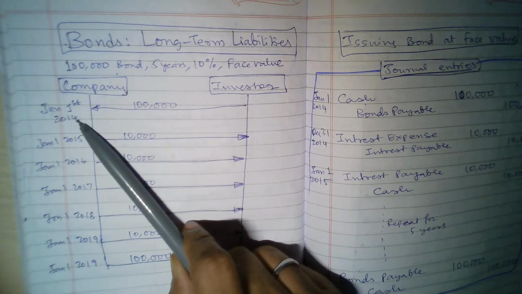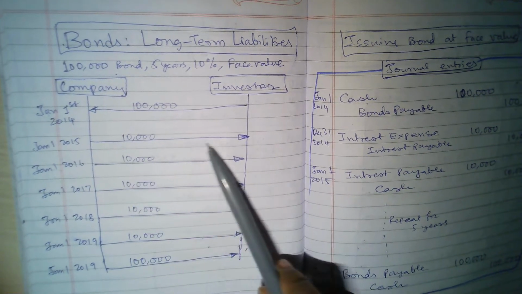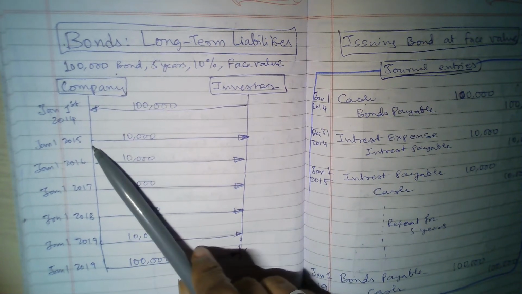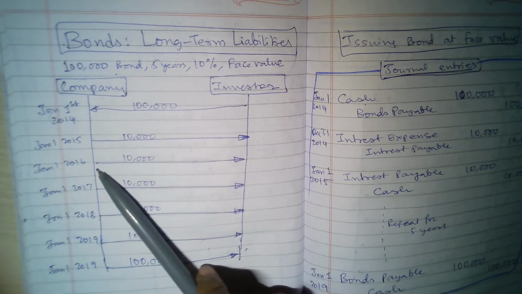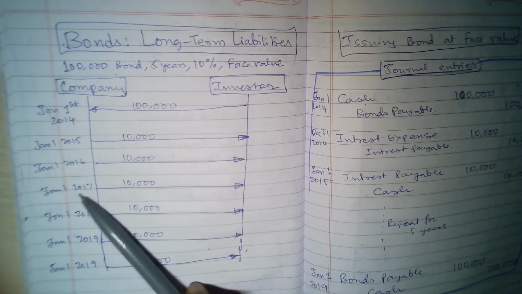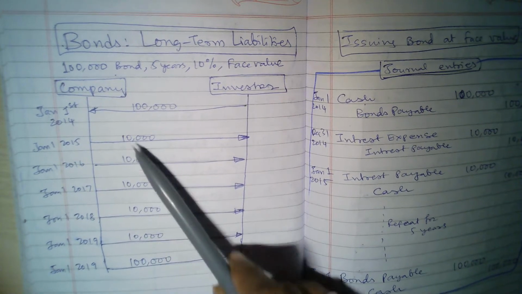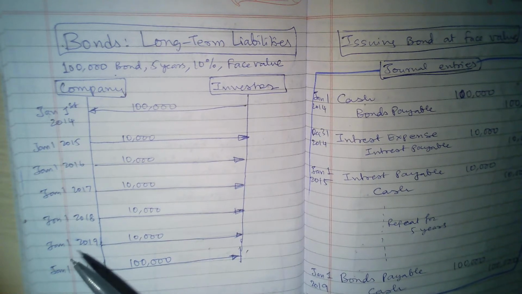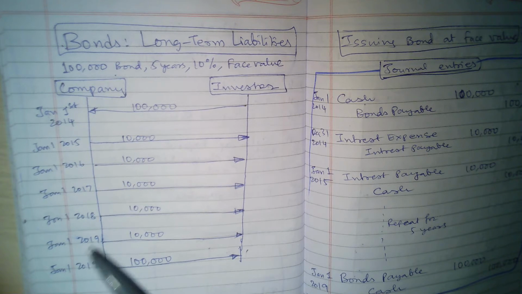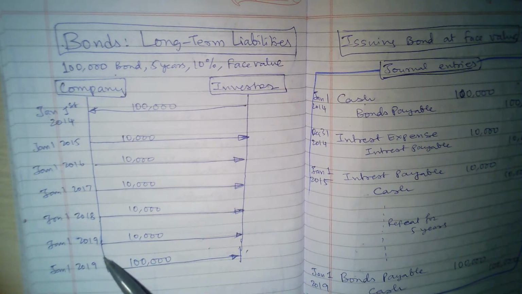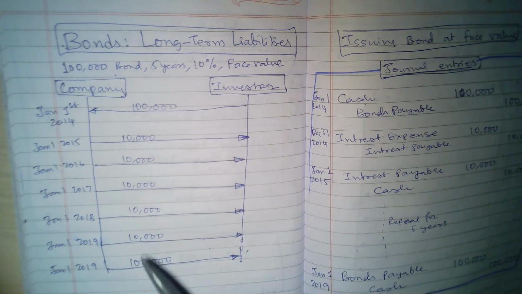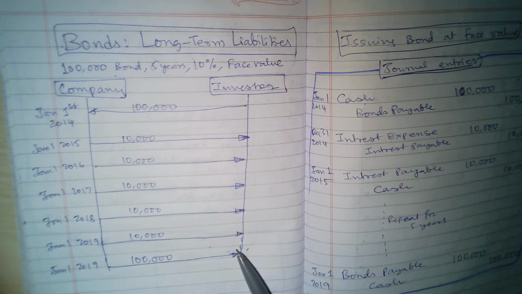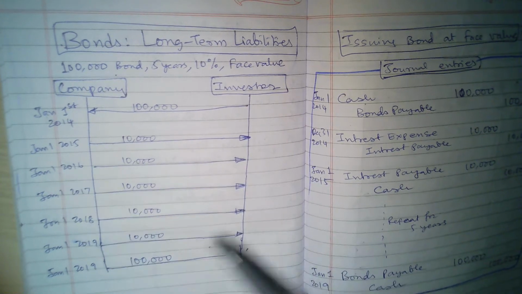This is 1st January 2014. On 1st January 2015, you get 10% interest. What is 10% of 100,000? That is 10,000. So on 1st January you get 10,000 interest. 1st January of 2016, again 10,000. 1st January of 2017, again 10,000. Like that, for 5 years, this investor will receive the interest amount. Now here you see the date, 1st January 2019, because 5 years is completed, the company returns the principal amount, whatever was in the bond, to the investor. So this way the complete transaction is completed.